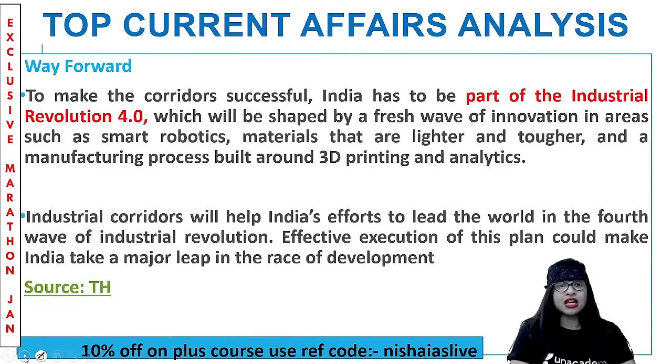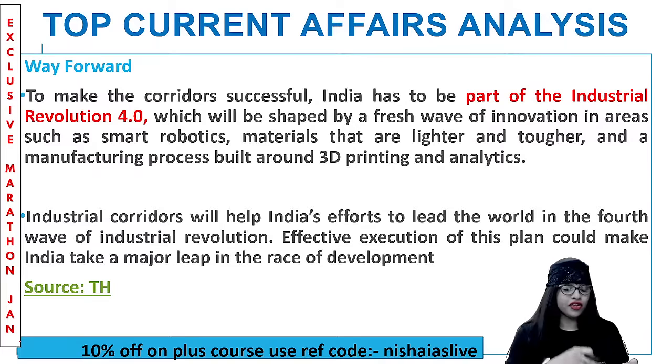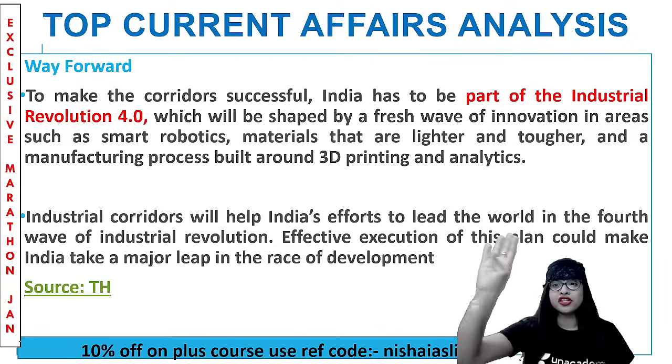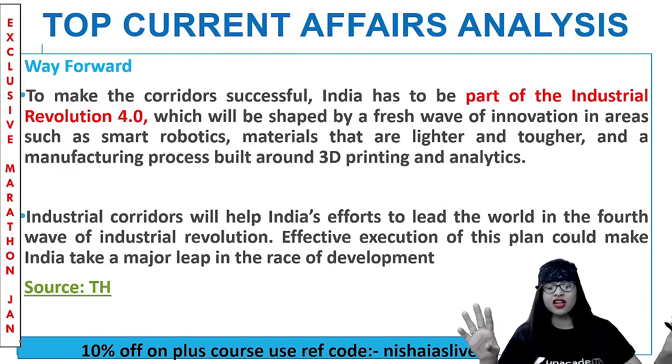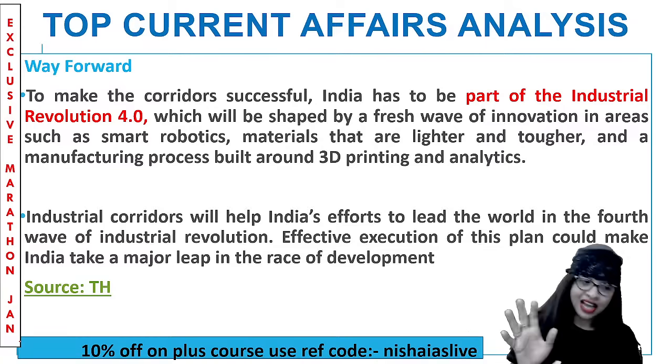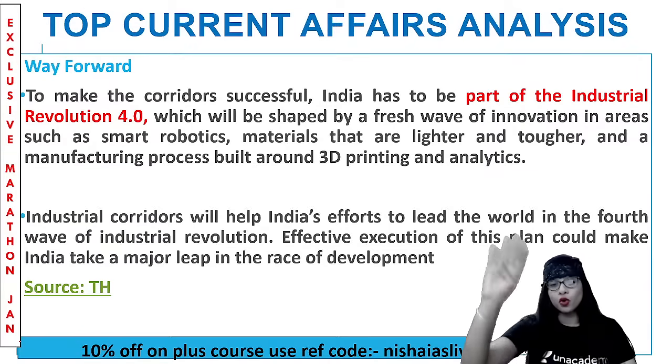Clear? Now, the next point here, having understood the importance of the establishment of new industrial infrastructure projects, is the way forward. Again, to make our country India's corridors more successful, we have to be a part of the current version 4 industrial revolution, guys. Like Chitti Robo 2, 3 and all, the Rajinikanth movie. Something like that. Industrial revolution is currently at the peak of version 4.